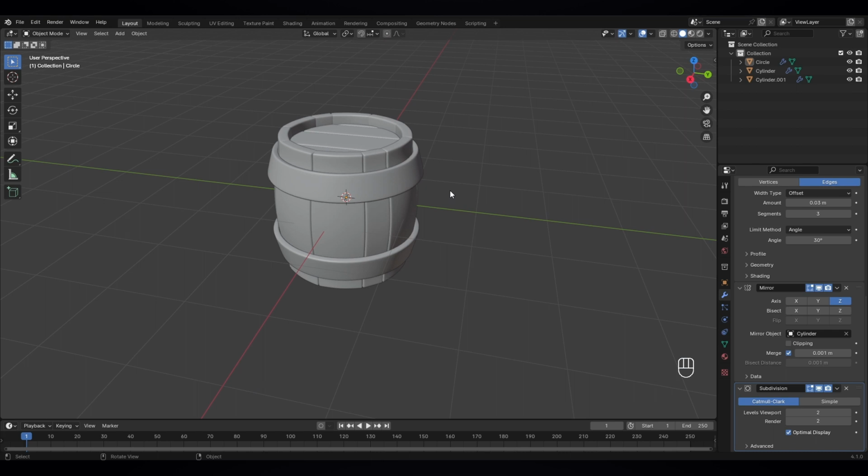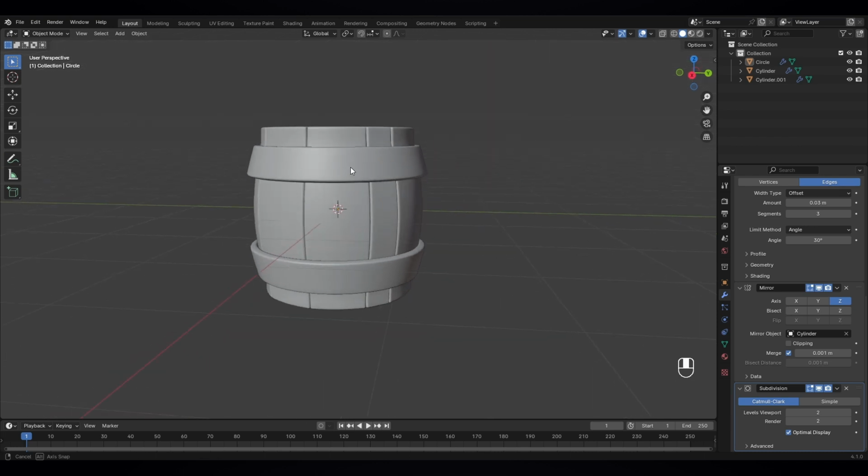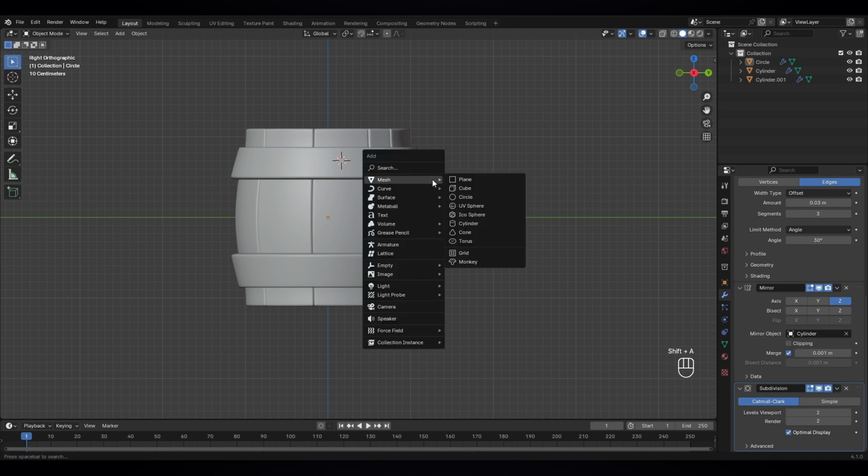And also I want to give some bolts on this side. Let's press 3 and let's shift and right click here to move the 3D cursor to this side, and let's shift A.